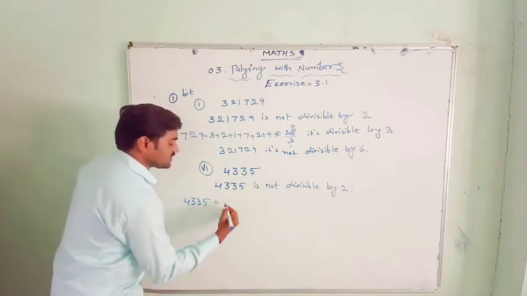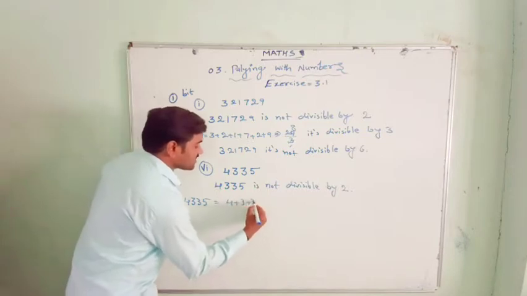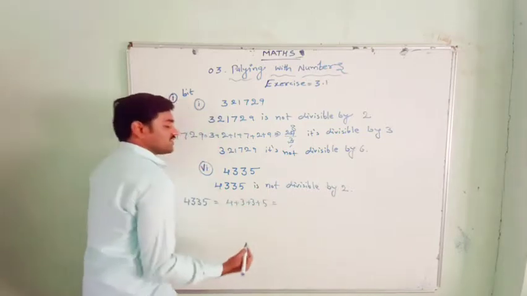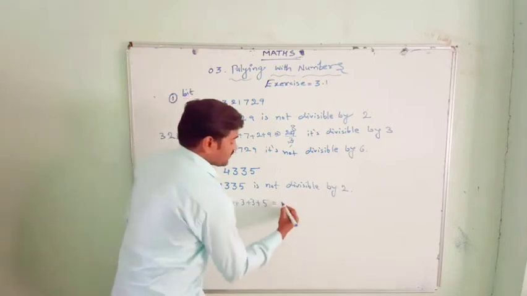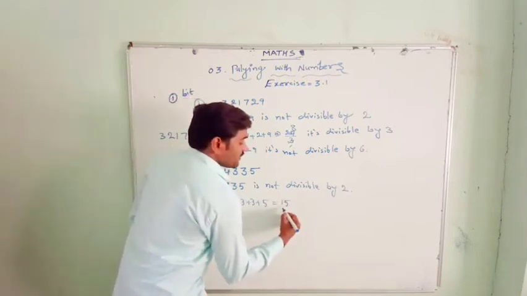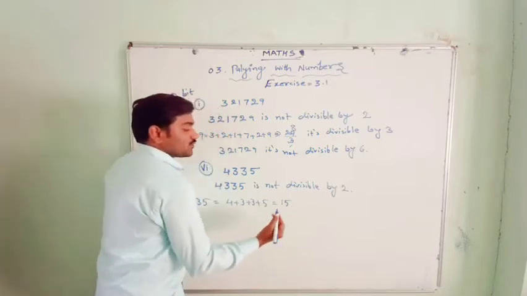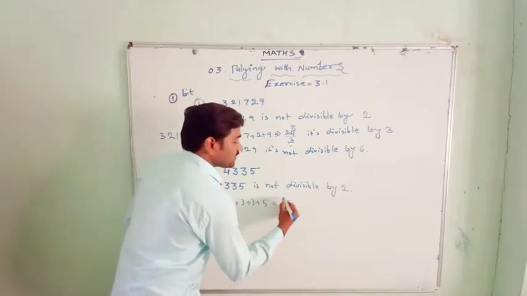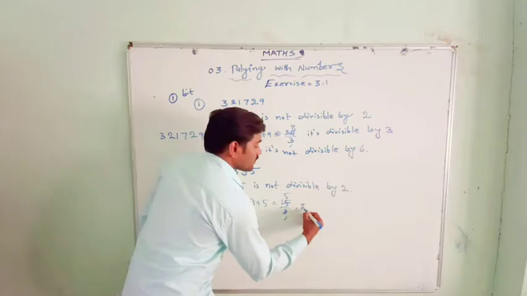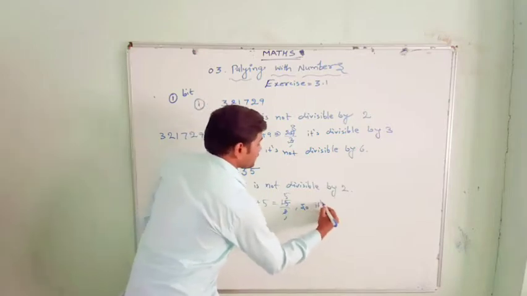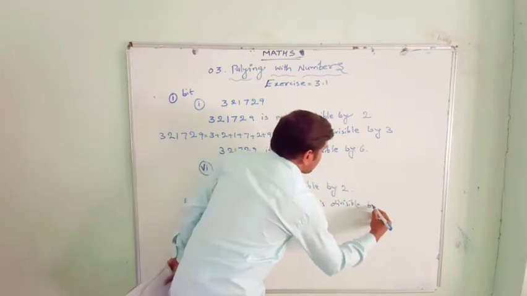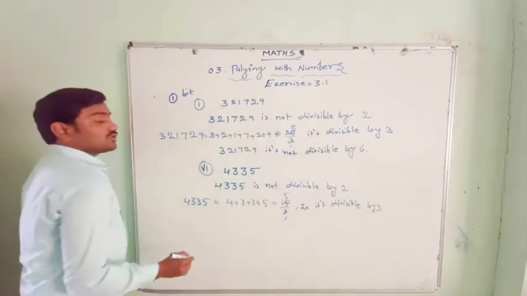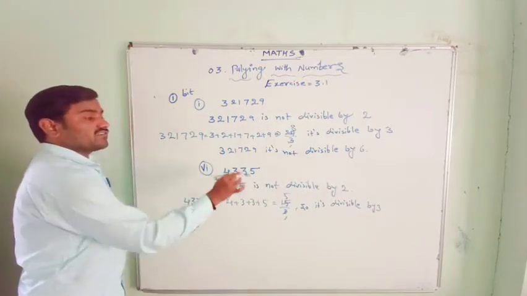For 4,335, the sum of the digits is 4 plus 3 plus 3 plus 5: 4 plus 3 is 7, 7 plus 3 is 10, 10 plus 5 is 15. 15 is divisible by 3, so the number is divisible by 3, but it is not divisible by 2.